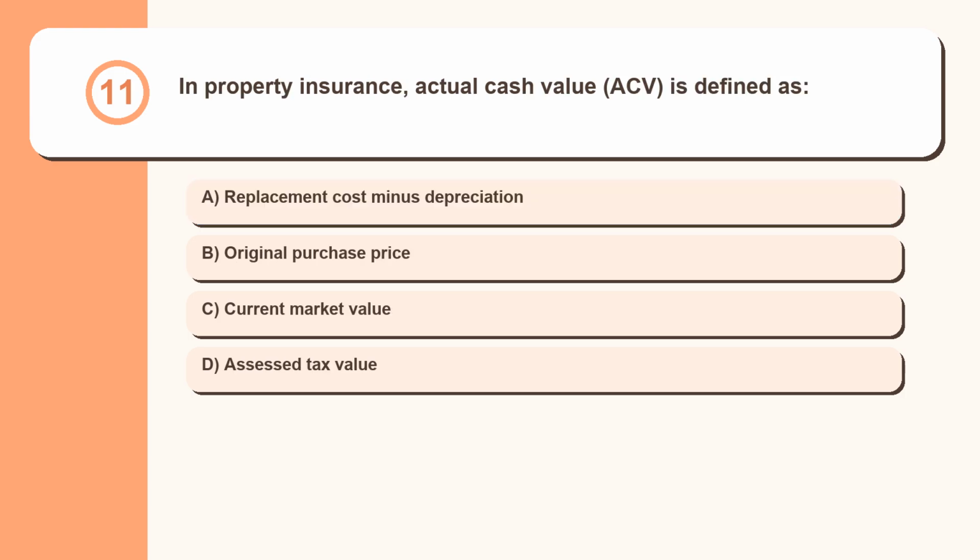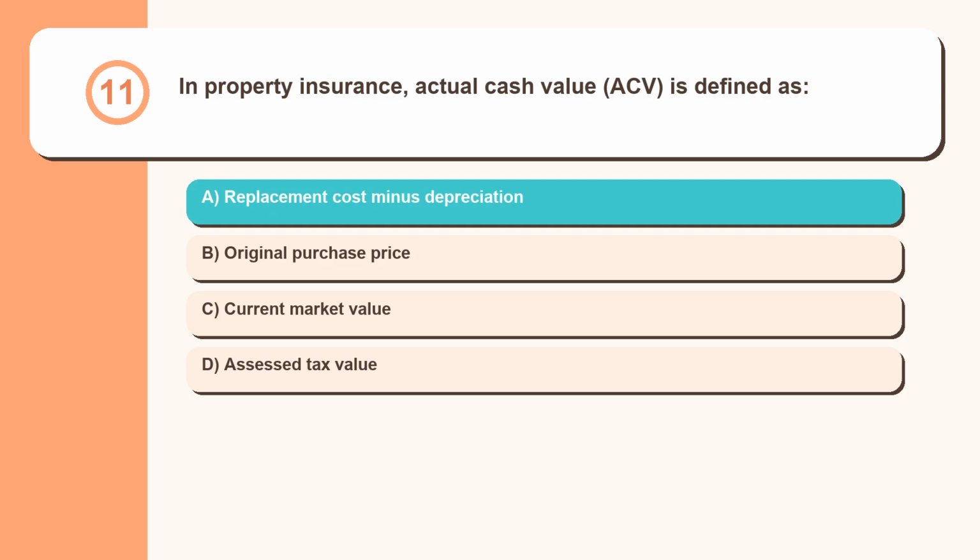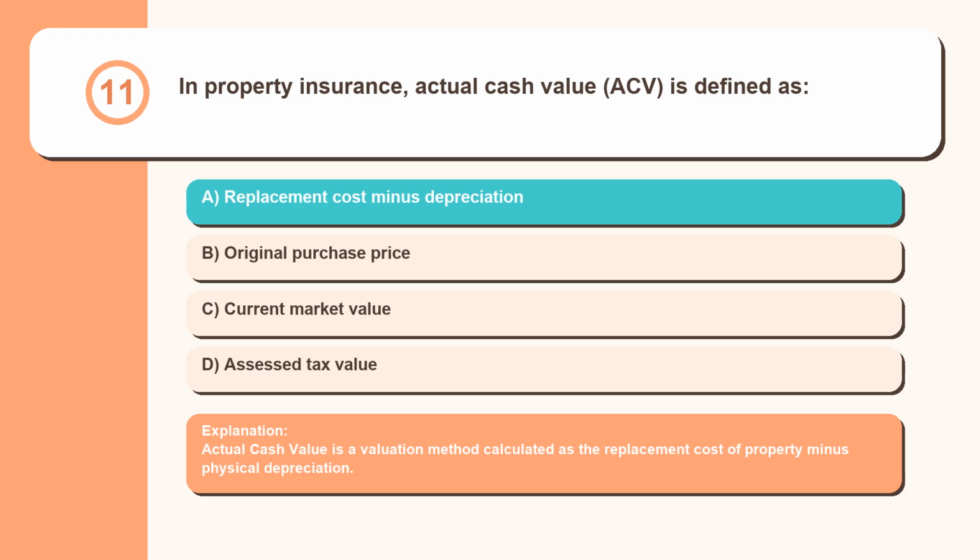Question 11. In property insurance, actual cash value, ACV, is defined as: replacement cost minus depreciation, original purchase price, current market value, assessed tax value. Actual cash value is a valuation method calculated as the replacement cost of property minus physical depreciation.